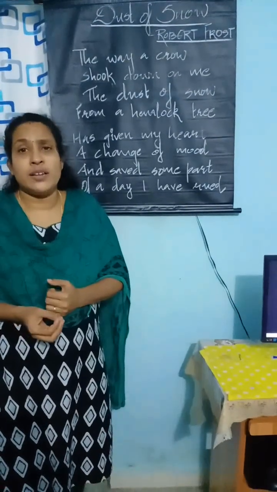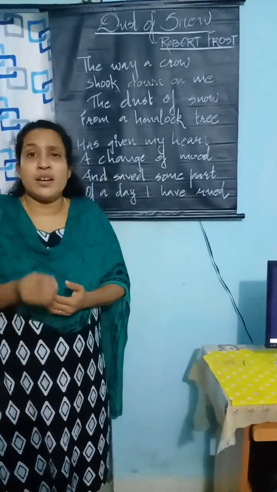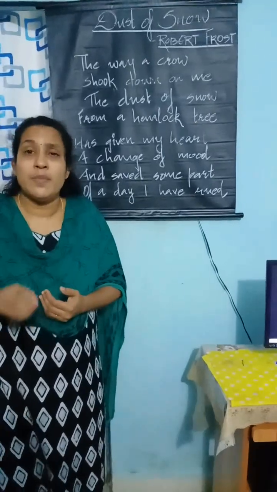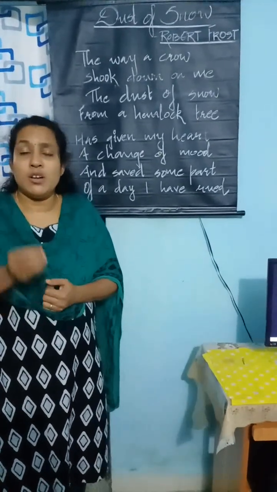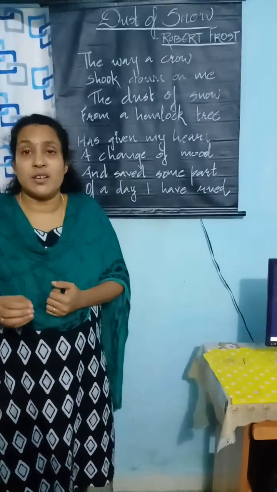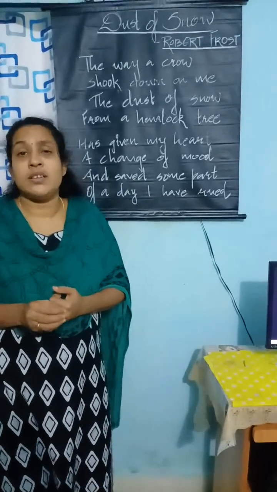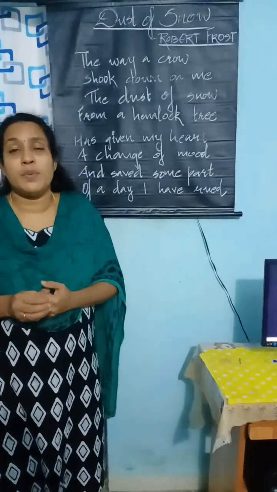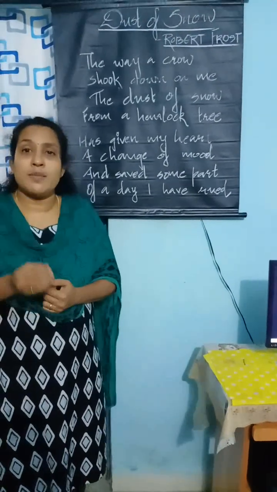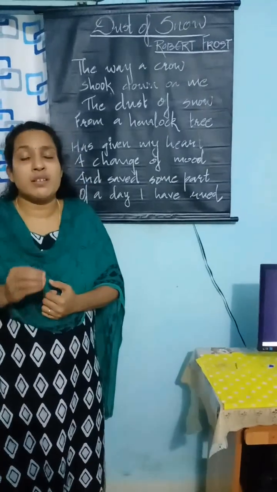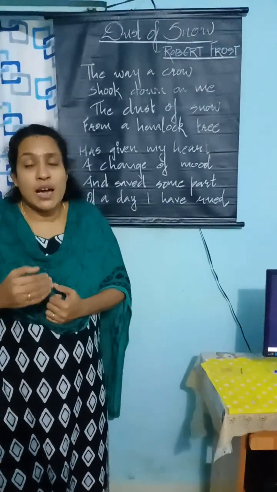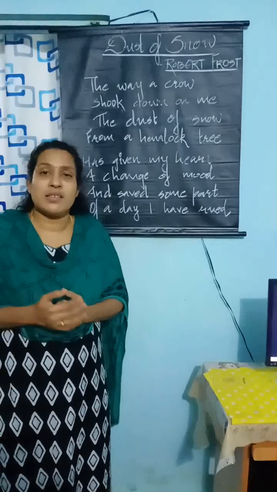We know that usually a crow symbolizes a bad omen and is also an emblem of death and fear. Along with the scary crow, the hemlock tree is also a symbol of bad omen. It is a poisonous tree. Here, Frost used these 2 unconventional images as the carriers of happiness in his life.